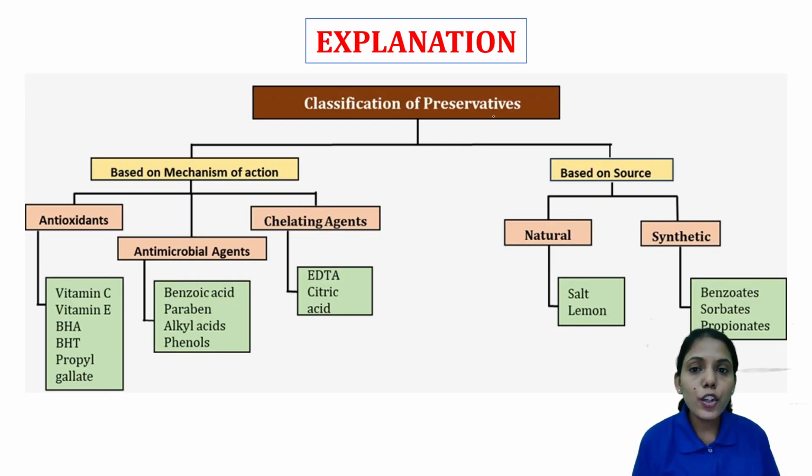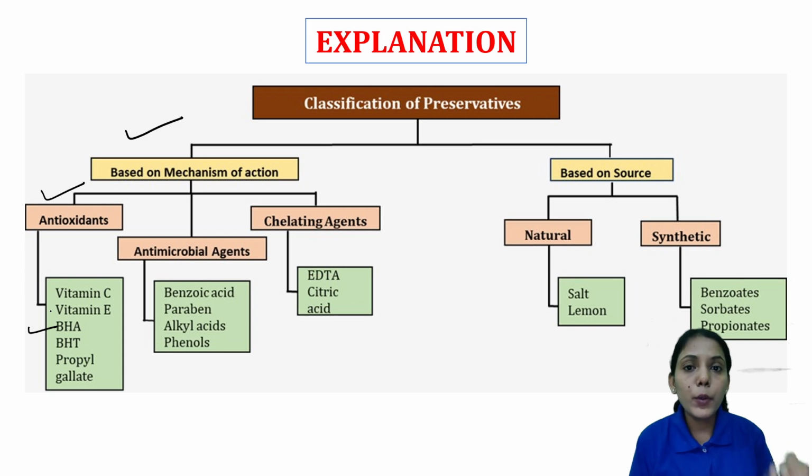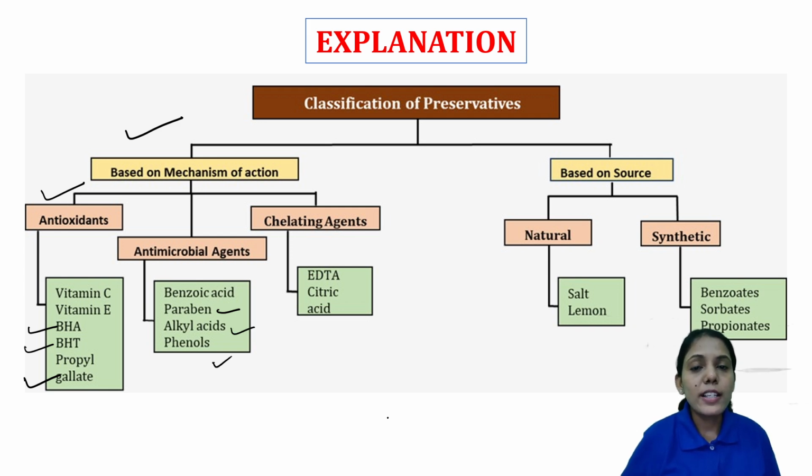So this is the classification of preservatives. The first one is based on the mechanism of action, like how the preservatives will act, whether they are antioxidants like vitamin C, vitamin E, BHA, which is butylated hydroxyanisole, BHT, which is butylated hydroxytoluene, and propyl gallate. Next is antimicrobial agents. They will kill the microorganisms: benzoic acid, parabens, then alkyl acids and the phenols. So these are the antimicrobials. Chelating agents, chelating means they will form some bond-like structure.